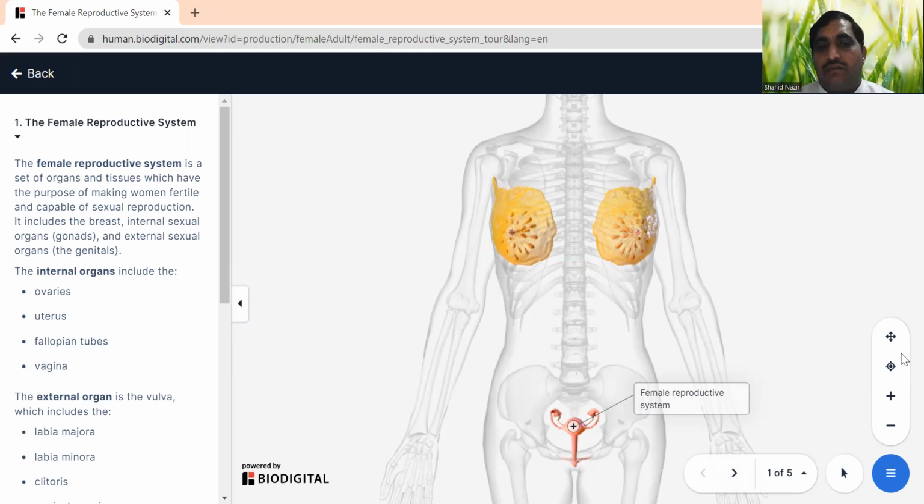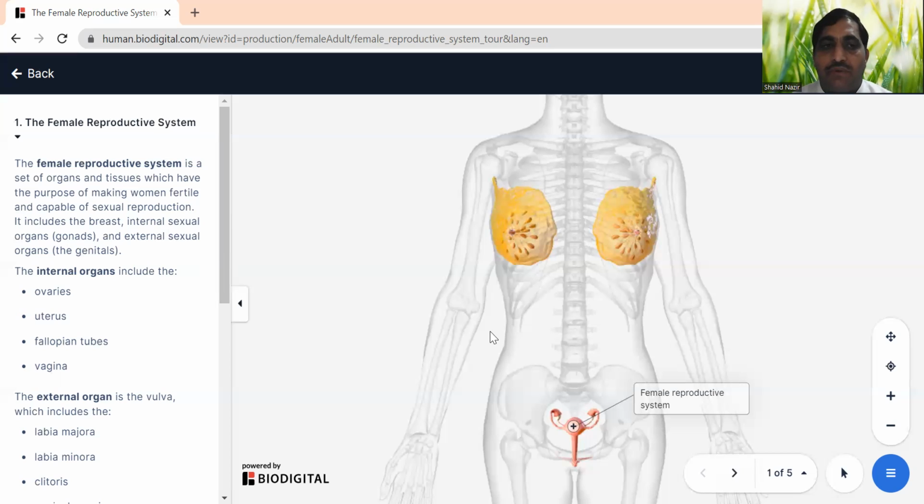And this female reproductive system has different parts or components. It consists of the breast, internal sexual organs, which we call gonads, and external sexual organs called genitals. So it's very simple.